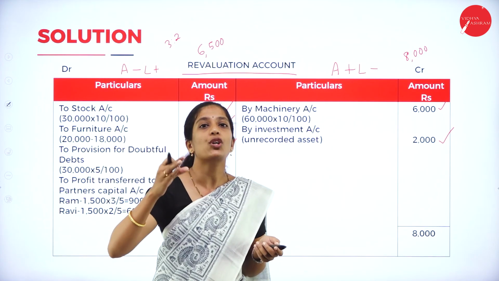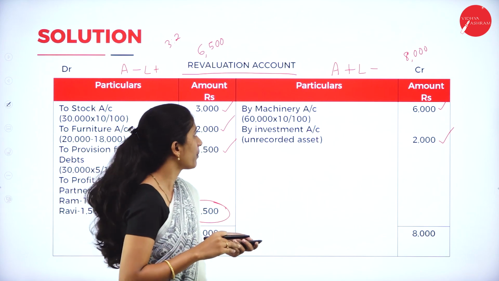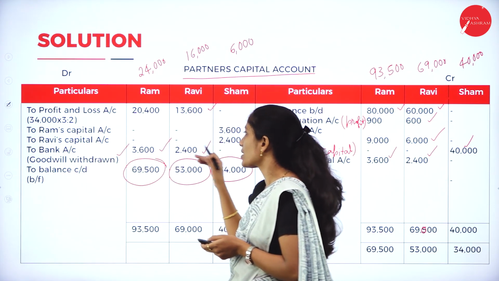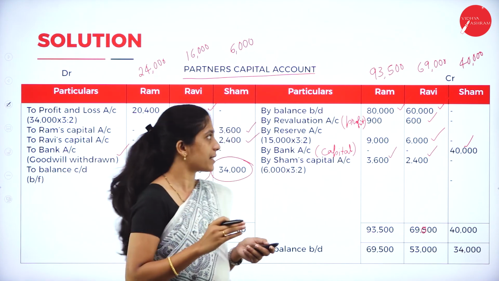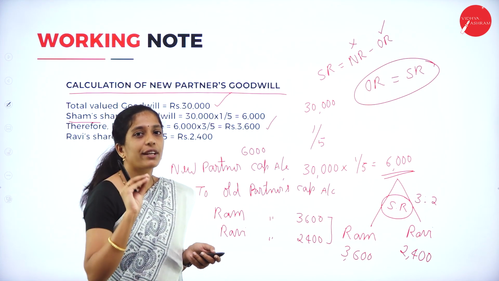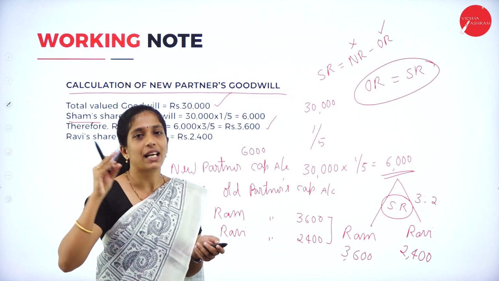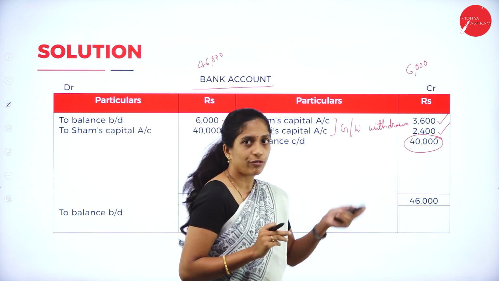Again, the old partners have withdrawn the valued goodwill, so we have to minus that goodwill amount. In the partners' capital accounts, we have withdrawn how much? 3,600 and 2,400. So we have to minus that. Or if you prepare a bank account, the direct balancing figure amount can be directly transferred. Or else you can make the adjustment in the balance sheet only. Or you can directly take 40,000.